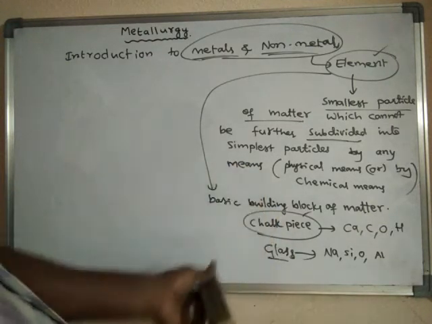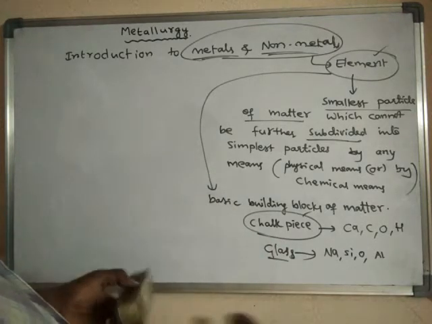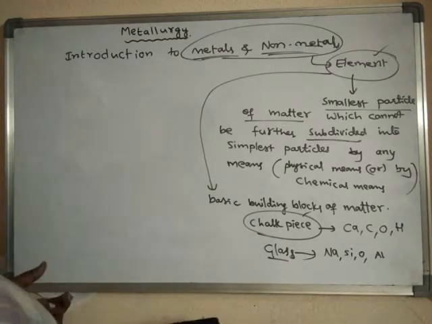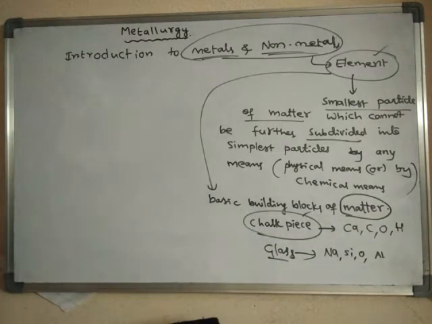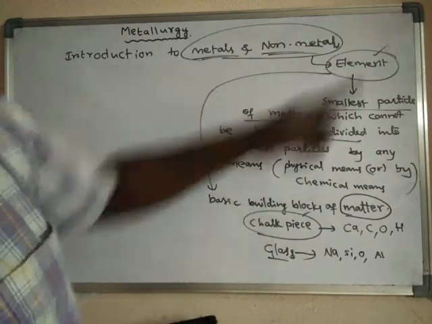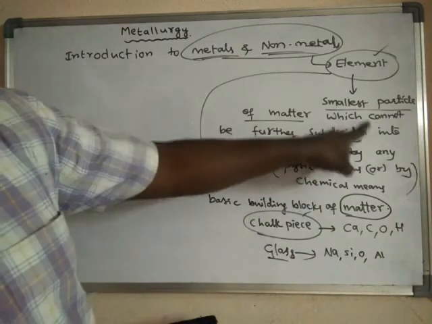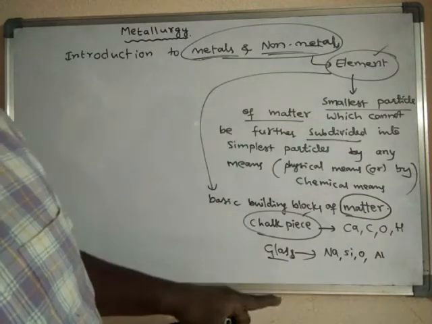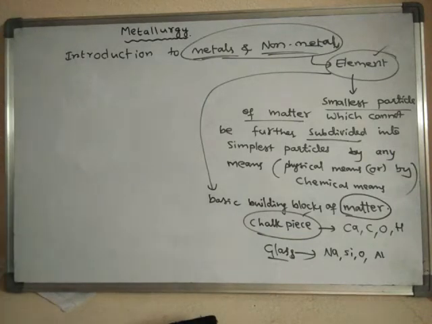Wood is made up of many elements like carbon, hydrogen, oxygen, sulfur, nitrogen, etc. Whatever the form of matter it may be, matter is always made up of some building blocks, and those building blocks are elements. An element is nothing but a basic building block of matter, and it cannot be further subdivided into simplest particles by any means, either by physical method or by chemical method.